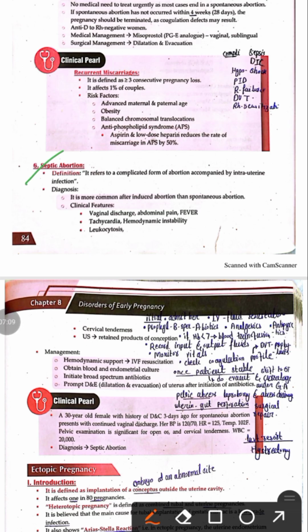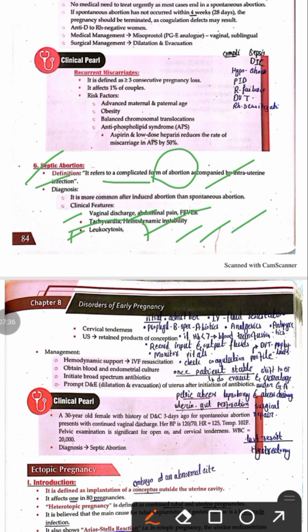Last one is the septic abortion. Septic abortion is a complicated form of abortion that is accompanied by intrauterine infection. For the diagnosis of septic abortion, there will be a history of vaginal discharge, abdominal pain, and fever. There may be signs of hemodynamic instability, like tachycardia, tachypnea, and hypotension.